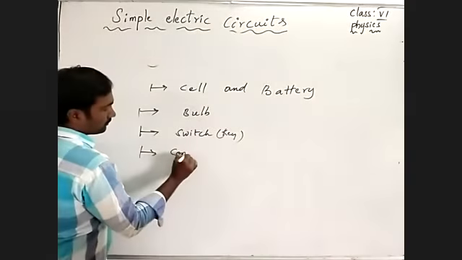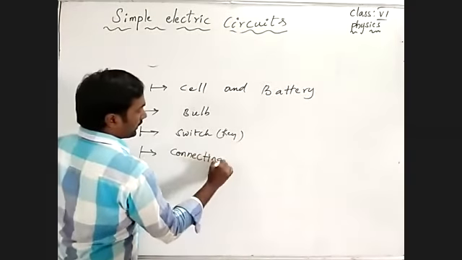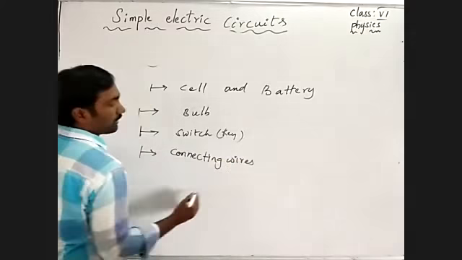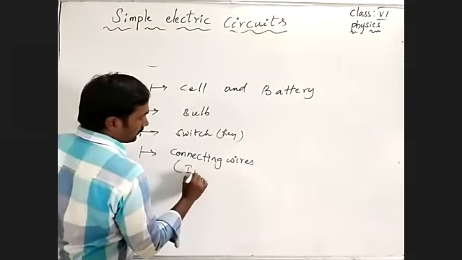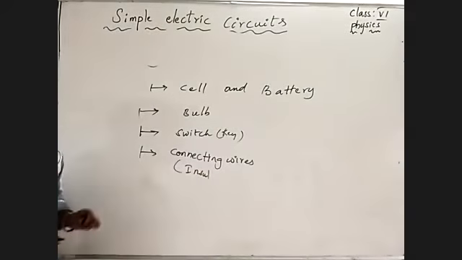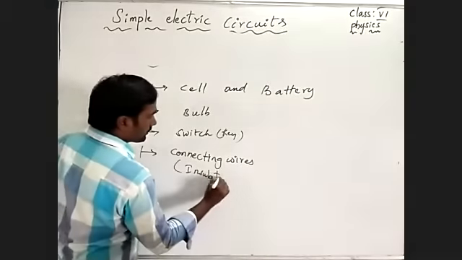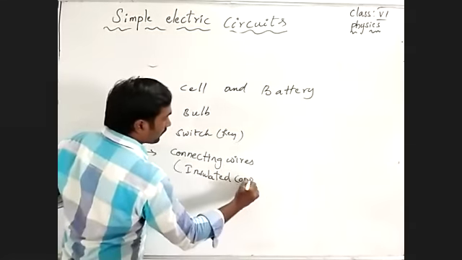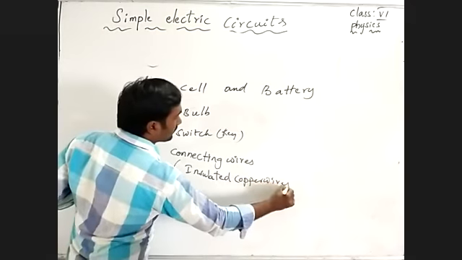Then connecting wires, which are insulated copper wires.